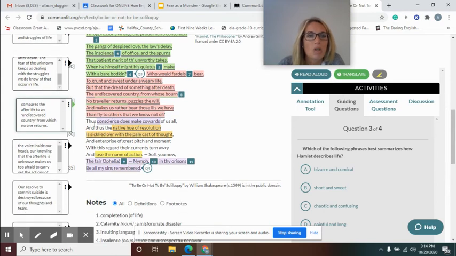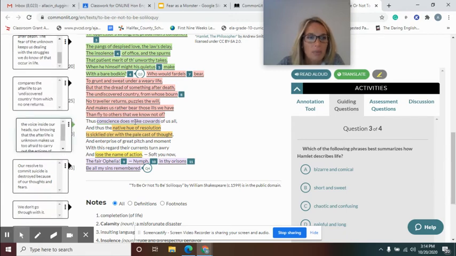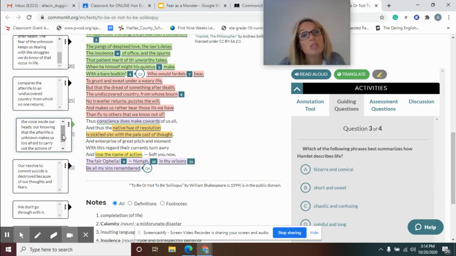Okay, so thus conscience does make cowards of us all. All right, so the voice inside of our head, that's our conscience, right? So that's what tells us what we should do, what we shouldn't do, and most of the time we listen to it. Sometimes we don't. But that voice inside our head, us knowing that the afterlife is unknown, makes us too afraid to carry out the actions of suicide. It makes us cowards. And he considers being a coward to not follow through with suicide.